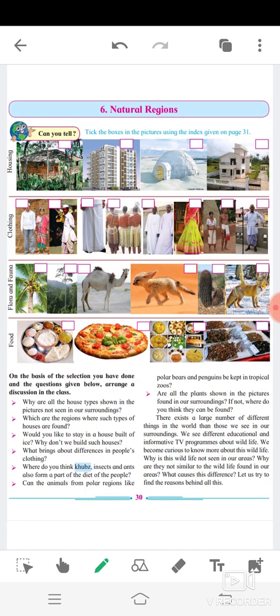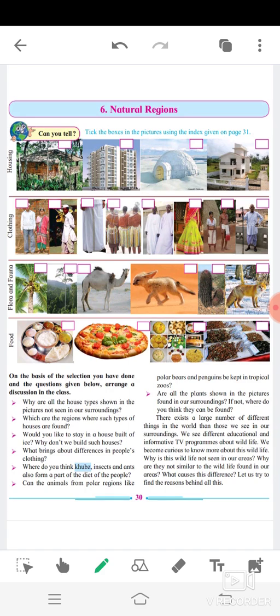Where do you think hooves, insects and ants, means कीड़े मकोड़े, also form a part of the diet of the people.